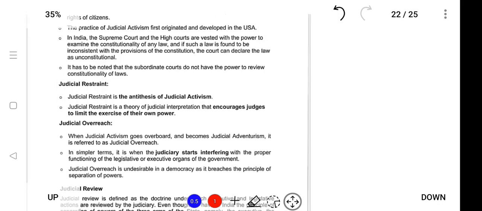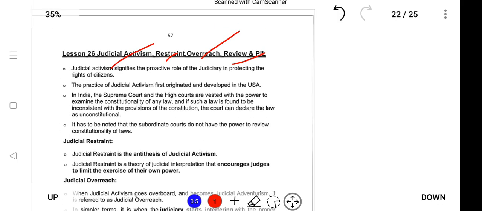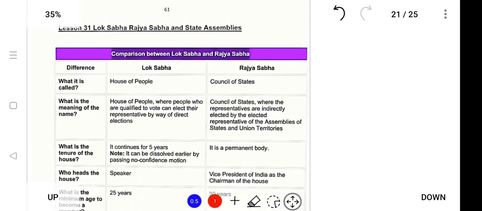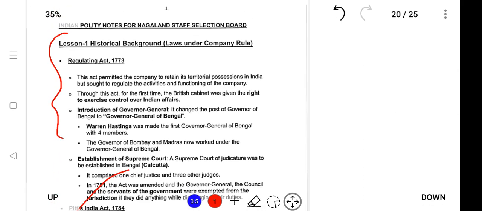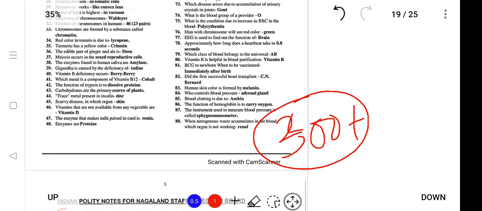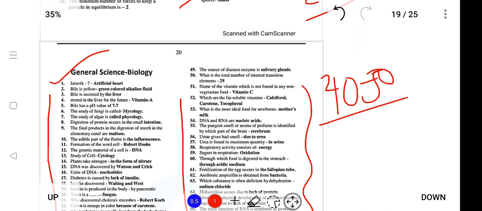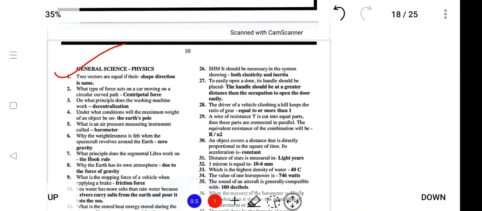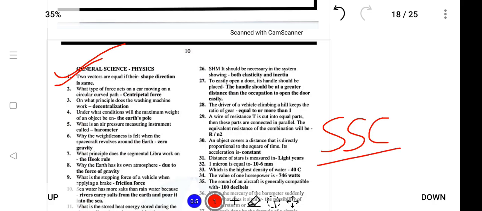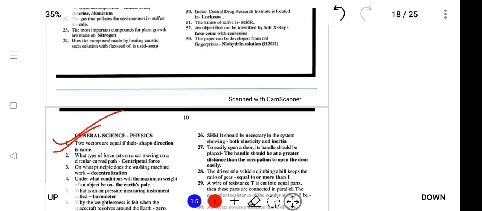So polity notes will be provided like this: judicial activism, restraint, overreach, review and PIL. And for example, Lok Sabha and Rajya Sabha like this. And the Regulating Act, all from Laxmikant as well as from other sources, and mostly Laxmikant. Next is biology, which will be provided like this. And chemistry and physics will be provided like this, point wise, that is, two vectors are equal if their shape and direction are the same. And these questions we have extracted from Staff Selection Commission exams, NTPC railway exam, RBI, etc. So you will not miss out much on questions.